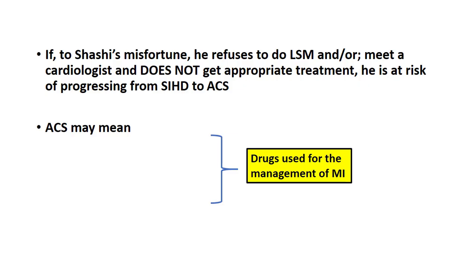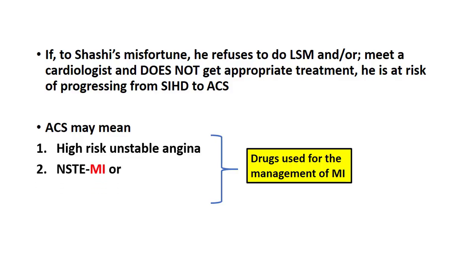Now, if to Shashi's misfortune, he does not do lifestyle modification or he meets a cardiologist and does not get appropriate treatment, then he is at risk of progressing from stable ischemic heart disease to acute coronary syndrome. Acute coronary syndrome may mean high risk unstable angina, non-ST elevation myocardial infarction, or ST elevation myocardial infarction.